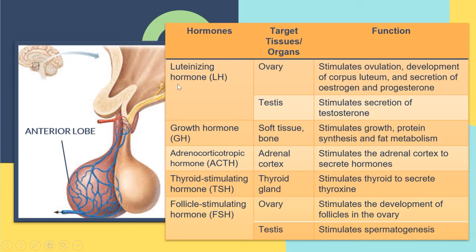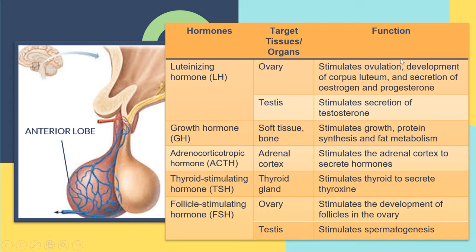We go first to the luteinizing hormone, or LH. What is the target organ? It is the ovary. What is the function of the luteinizing hormone? First, it stimulates ovulation. What is ovulation?